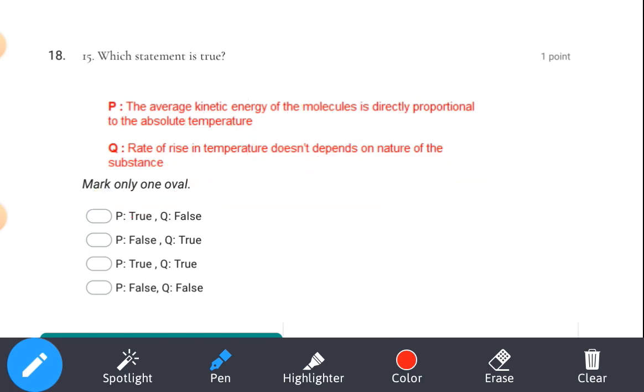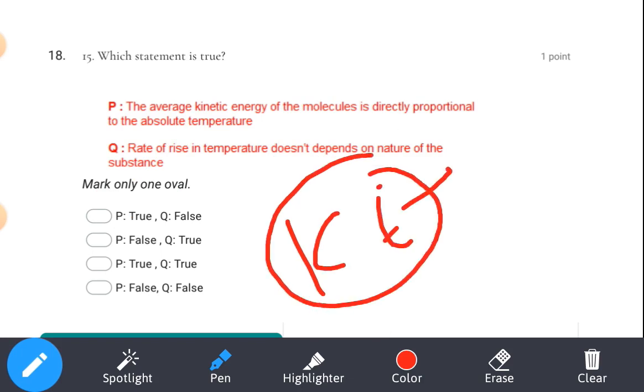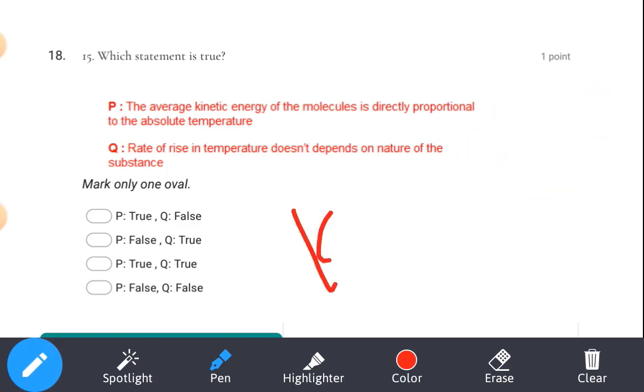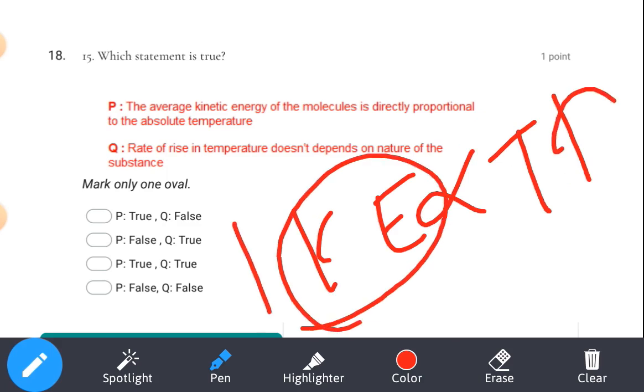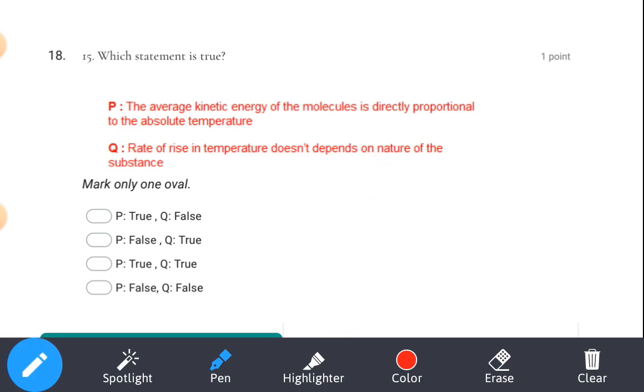What is the relation we have got? Kinetic energy. What is kinetic energy? Energy possessed by the body by virtue of its motion. Here the particles are moving, so kinetic energy is directly proportional to temperature. As the temperature increases, the jiggling of the color particles increases due to the increase in kinetic energy. So P is correct.